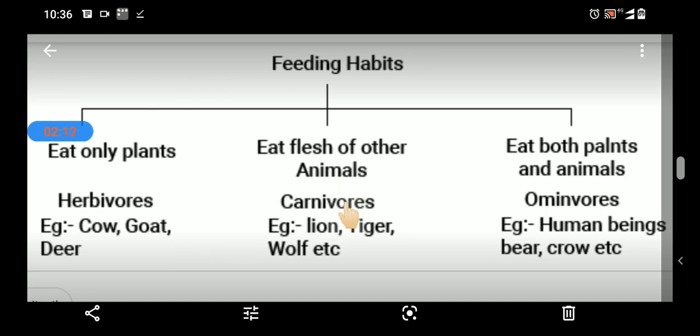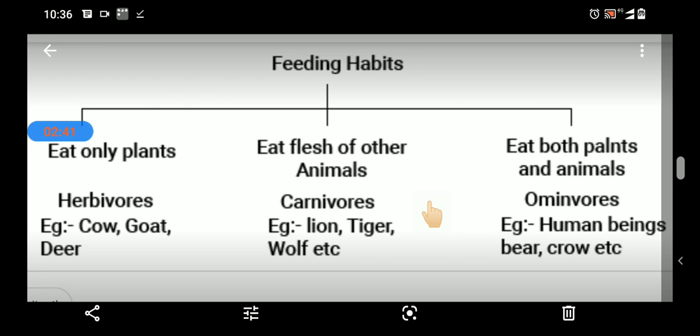Second category is carnivorous. Carnivorous are those animals who eat the flesh of other animals. Or we can say that animals that depend on other animals for their food are called carnivorous. As they eat the flesh of other animals, they are indirectly dependent on plants for their food. That means they feed on small herbivorous animals.